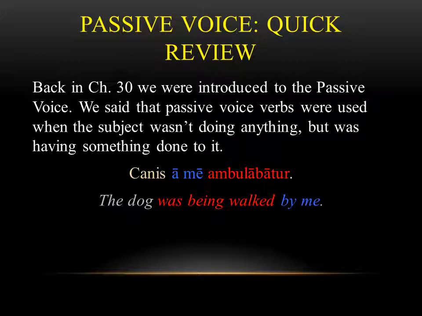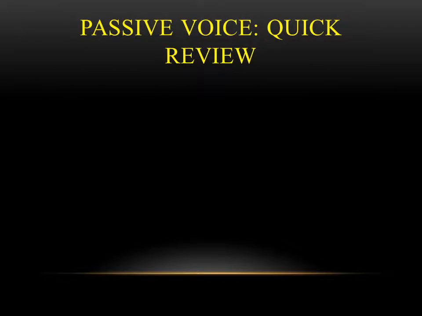The person doing the action in this case is, remember that ablative of agent, a me means by me. I, or in this case me, is the person or thing doing the action. So in this sentence, the dog isn't doing anything, something's happening to the dog. That's the general idea of how passive voice works.